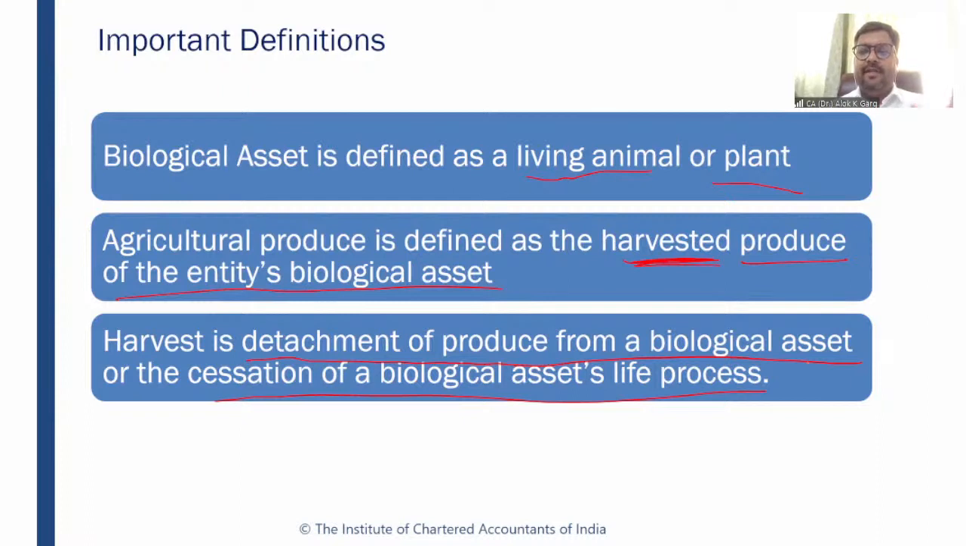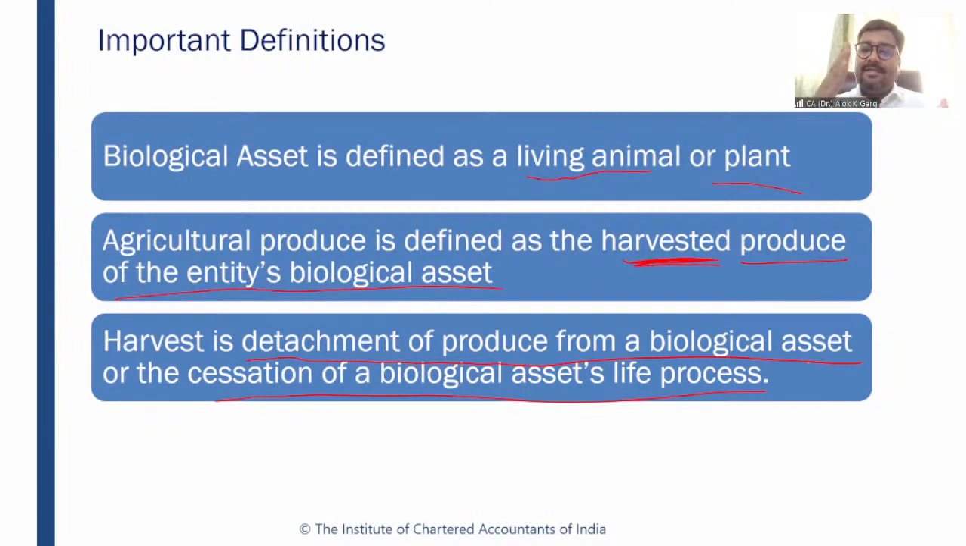So this KFC is providing chicken burgers. For example, they are into poultry farming. They are breeding chickens, breeding hens. Okay. So these are the biological asset, living animal. And when they got slaughtered, it becomes meat.